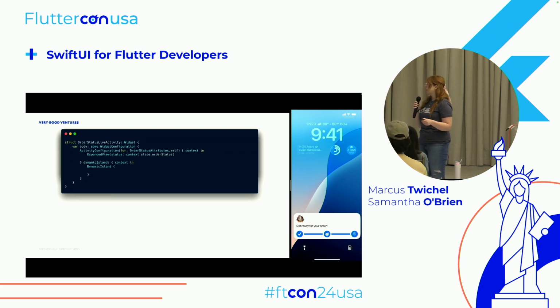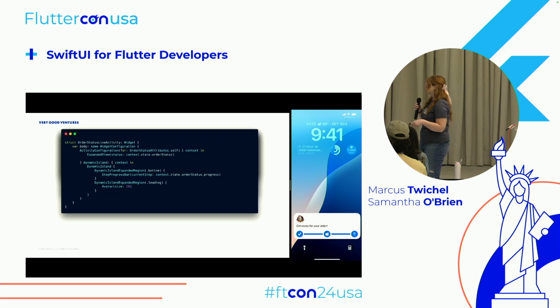So the dynamic island is just comprised of different regions. So you just say what view you want to show in each region. So here we've just noted the bottom and the leading because that's all we wanted to display. But there are other regions you could put your views in.